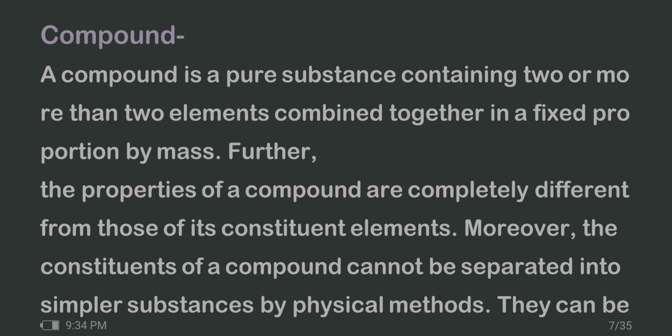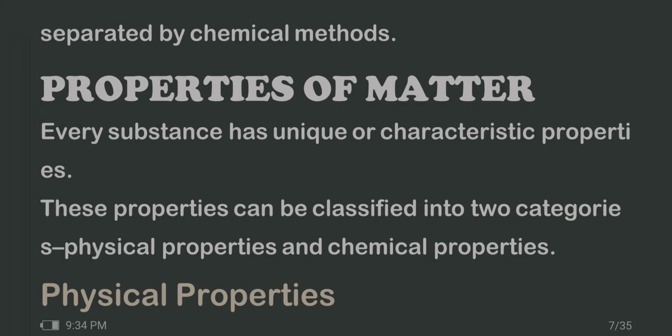A few examples of compounds are carbon dioxide, sulfur dioxide, sulfuric acid, etc. The constituents of a compound cannot be separated into simple substances by physical methods. They can be separated by chemical methods.